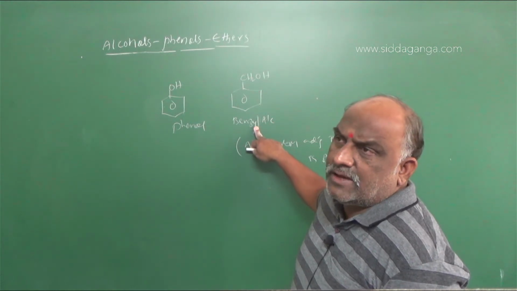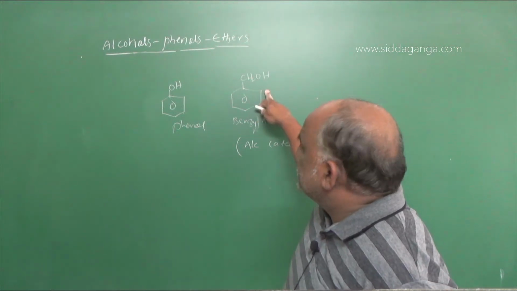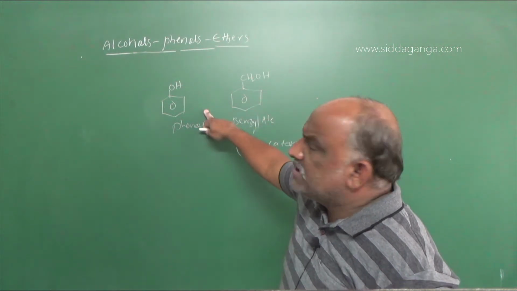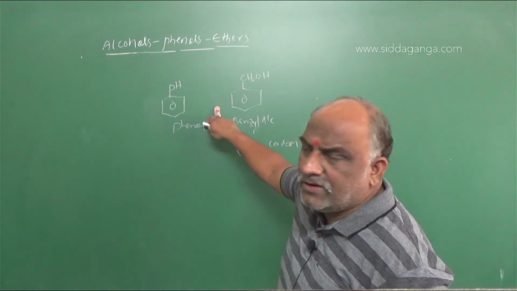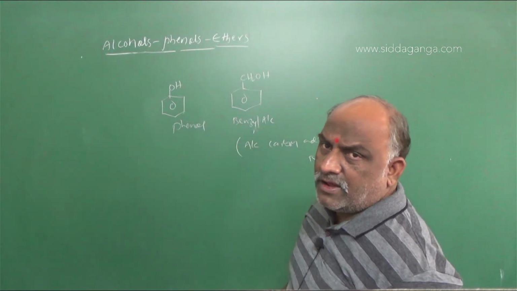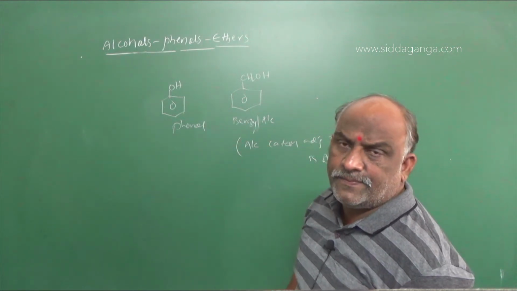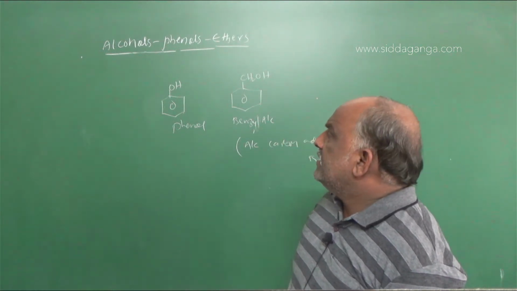Which of the following examples are not aromatic alcohols? This one is an aromatic alcohol, but this is not. This is a phenol, a special case. When the benzene ring directly contains the OH functional group, it is called phenol. Phenol is also called carbolic acid.